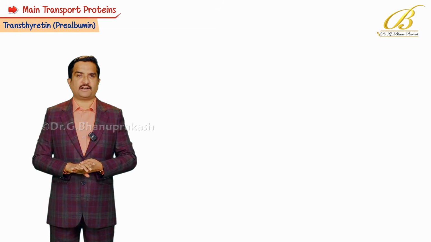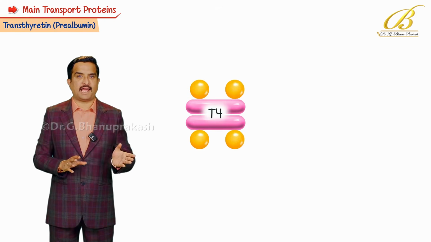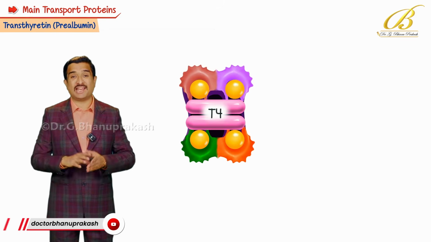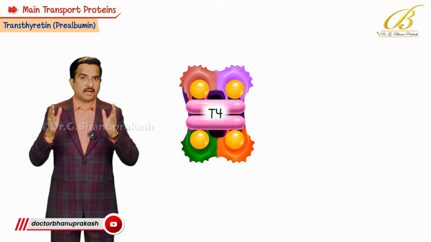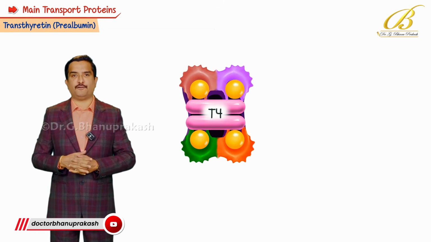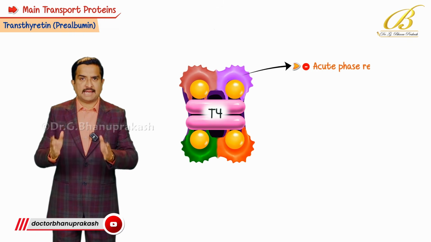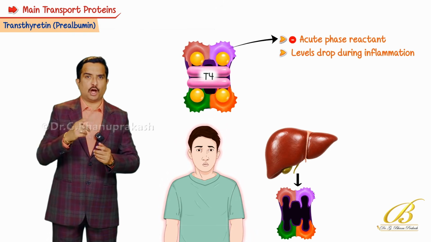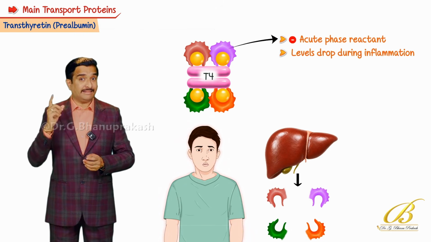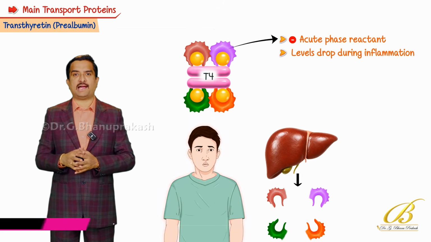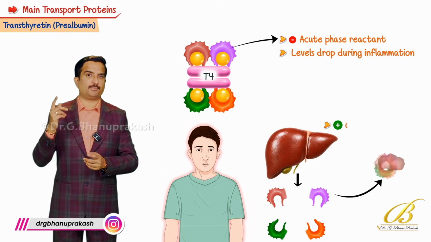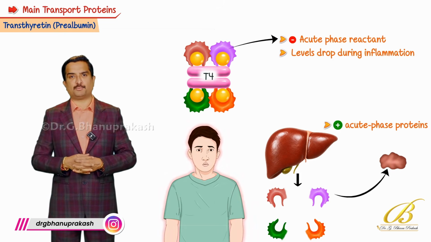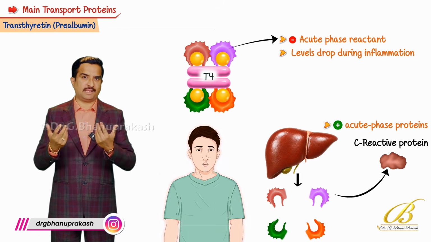The second important transporter protein is called transthyretin, also known as prealbumin, which is another minor carrier of T4. It is a negative acute phase reactant, meaning levels drop during inflammation. This drop allows amino acids to be conserved for producing positive acute phase proteins during stress, like CRP.